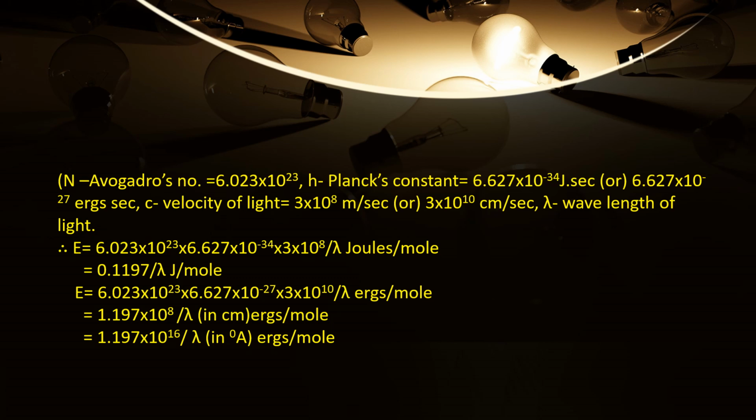So 10^-8 goes up, it becomes 10^8. So 1.197 × 10^8 plus 8, it is equal to 1.197 × 10^16/λ, if you take λ in angstrom units. If you take wavelength in centimeters, the value would be 1.197 × 10^8/λ.